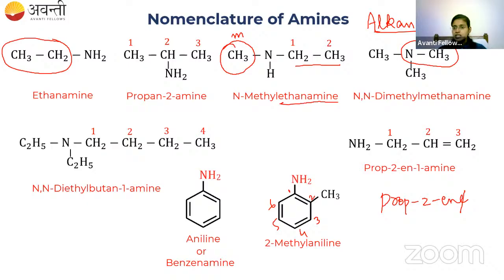If a double bond is present along with a halogen, then the double bond should get the first preference. For example, if I have CH2Cl-CH=CH2, here I have a double bond and also a halogen. When you compare double bond and halogen in the priority list, the double bond will get the first priority.